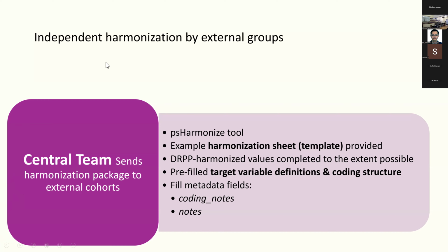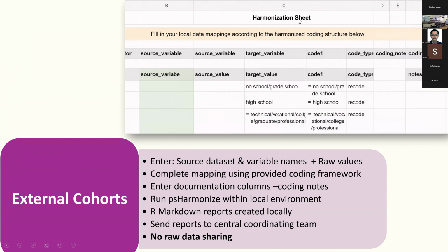They gave an example of the template, the harmonization sheet they had given to the external cohorts. And however much they could harmonize the values, they completed that and sent it to the external cohorts. They also pre-filled the target variable definitions and coding structure. They filled metadata fields like the coding notes and notes. So this is the harmonization sheet which they gave to the external cohorts. You can see here that the source variable and source value are all left blank.